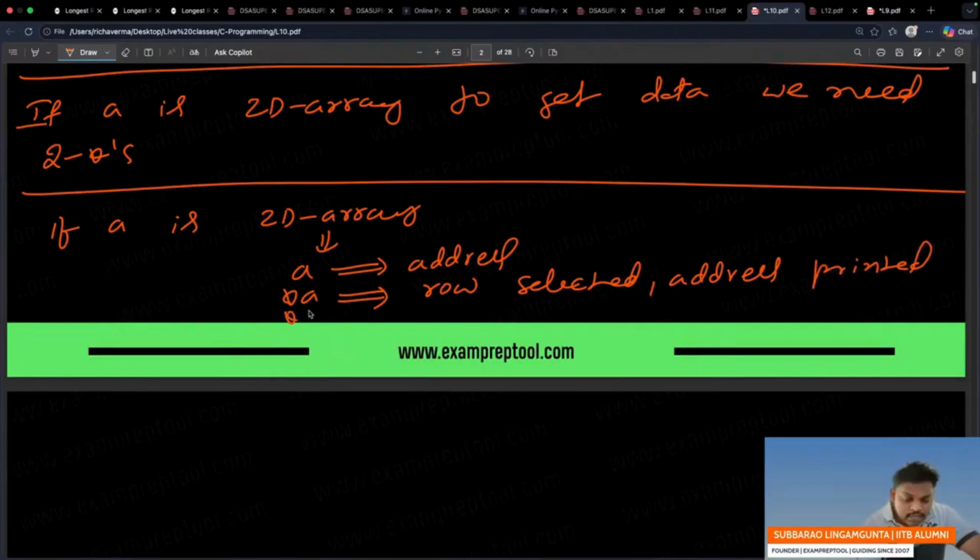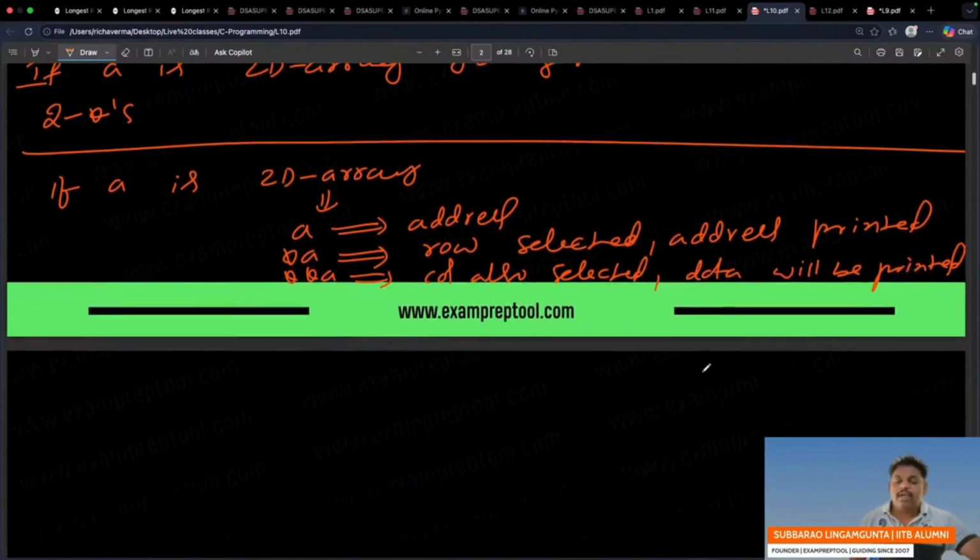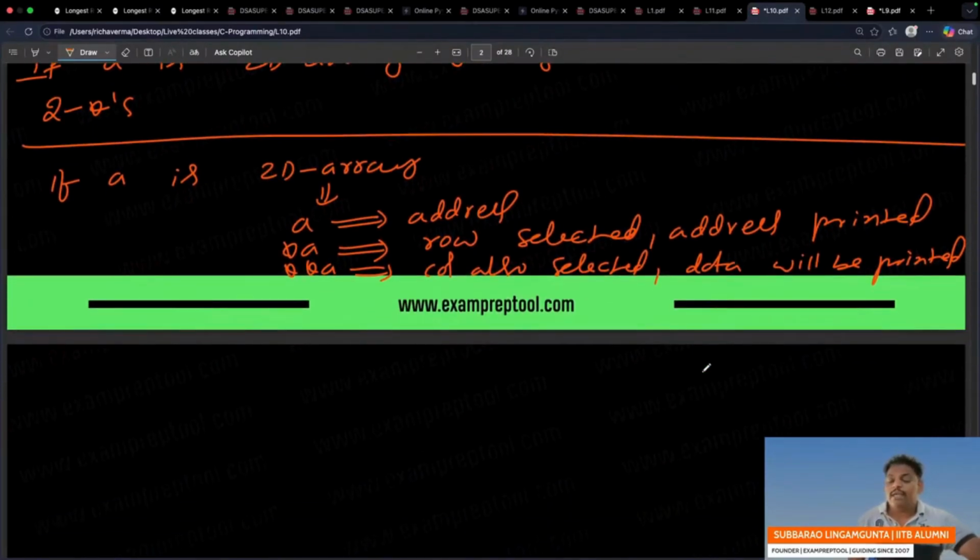Next one, star A, 2 stars over, then column also selected. Then data will be printed. So please be careful. If A is 2D array, write simply A, address will be printed. Star A, row selected, address only printed.